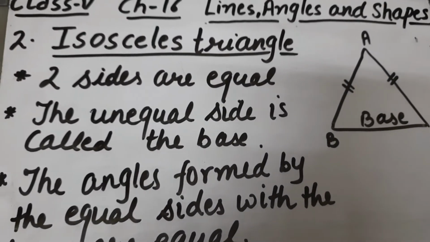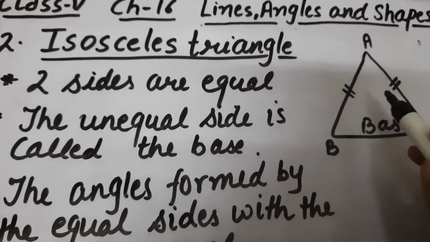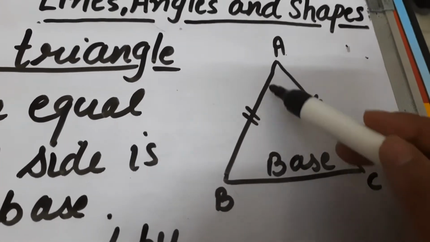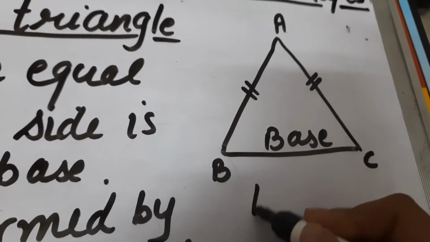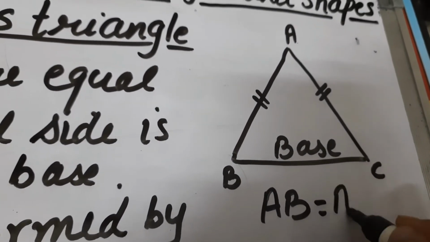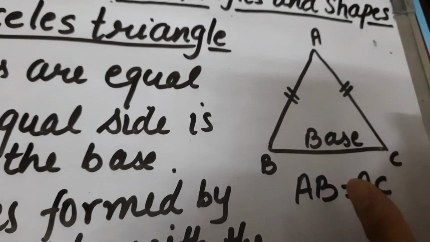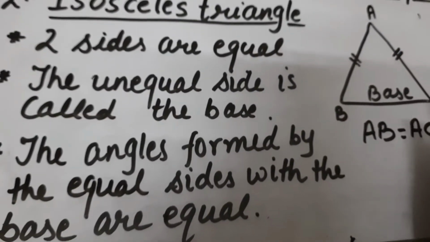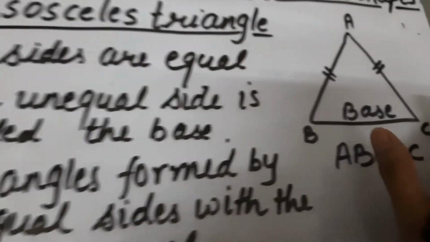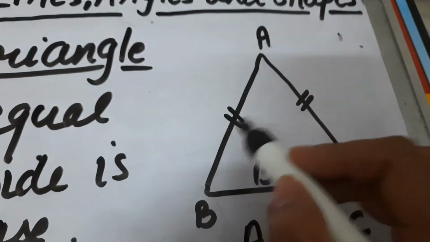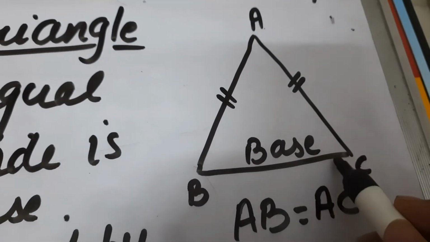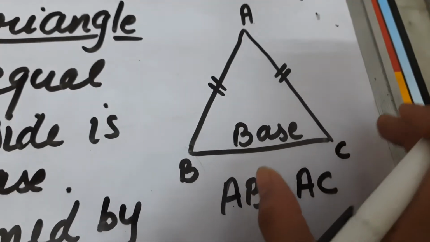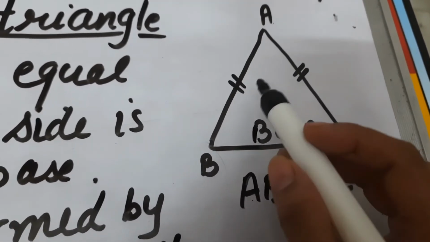Second is isosceles triangle. In isosceles triangle, two sides are equal. If this is an isosceles triangle, then two sides are equal. That means AB is equal to AC. This is the unequal side. So this unequal side is called the base.